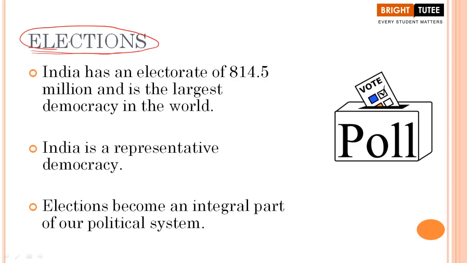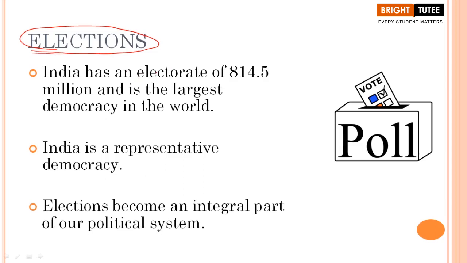Without elections, do you think that a democratic government is possible? Can we call a government democratic without elections? Obviously not, right? So in any democracy, elections are really important because it is the only way through which people elect their representatives. And these elected representatives are going to rule, govern, and make laws, keeping in mind the aspirations and ideas of the common people who have elected them. Correct or not? Yes.